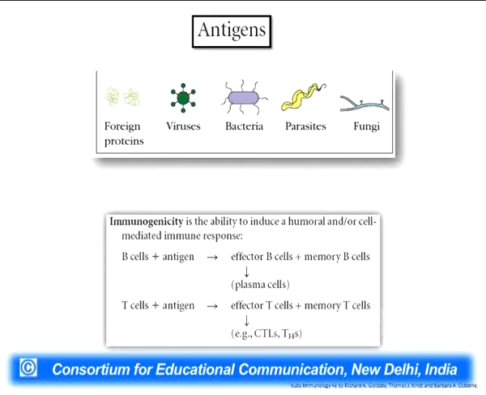And these antigens also activate the T cells, which go on to form the effector T cells, which can be cytotoxic T cells or the T helper cells, which also play a major role in the immune clearance, and subsequently they also form the memory T cells which remain in the blood circulation.